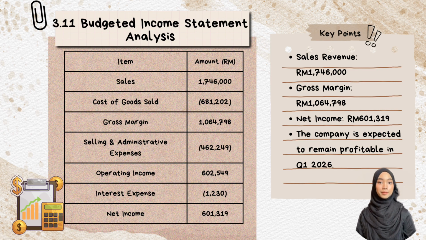This slide summarizes the company's expected financial performance for the first quarter of 2026. The company is projected to generate sales revenue of RM 1.746 million, resulting in a gross margin of RM 1.065 million. After deducting selling and administrative expenses as well as interest expenses, Crispy Delight is expected to earn a net income of RM 601,319. This indicates that the company is financially profitable and able to cover all operating expenses while supporting its business expansion.